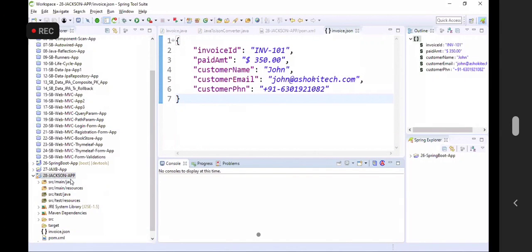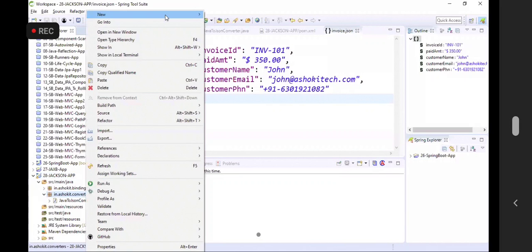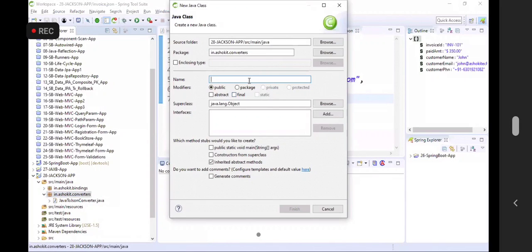Okay. Next, can we do reverse also? I have JSON. Can I convert the JSON back to Java? Yes. New class. Let me do JSON to Java converter. I'm doing deserialization now.